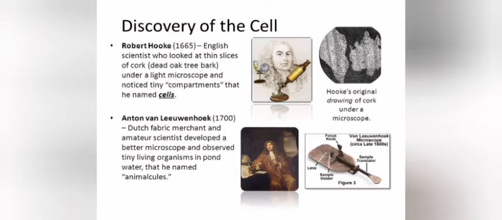Next name is Anton van Leeuwenhoek. He was a Dutch scientist. He developed a better microscope and observed tiny living organisms in pond water, and he named them animalcules. Remember the name animalcules. You can see on the right hand side the microscope he invented.